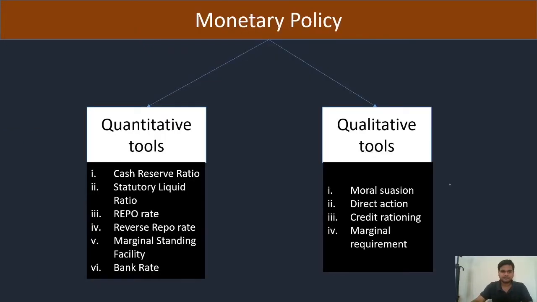First of all, monetary policy. In monetary policy there are 2 types of monetary policy.